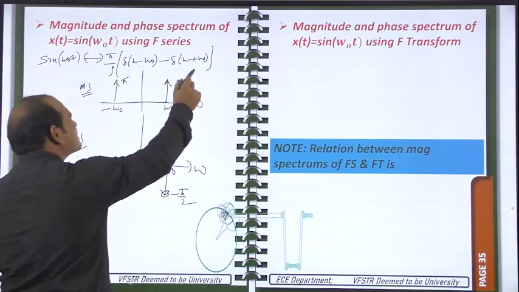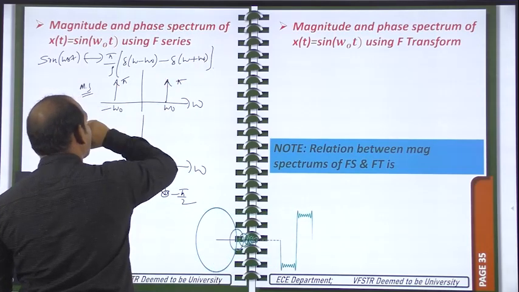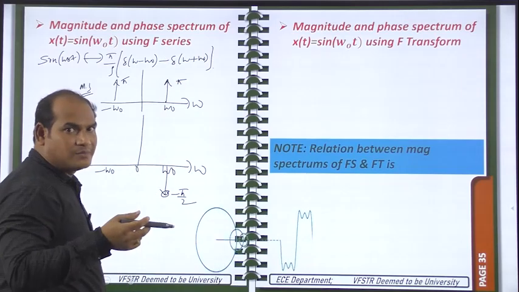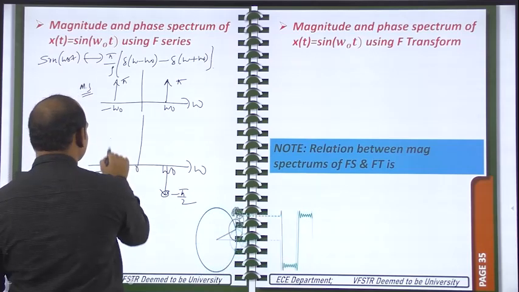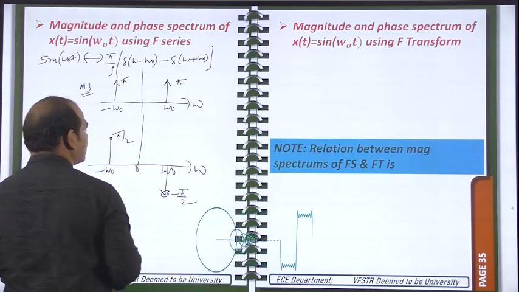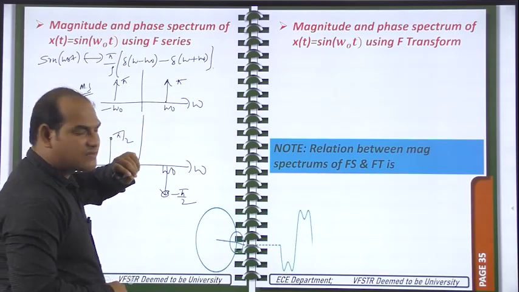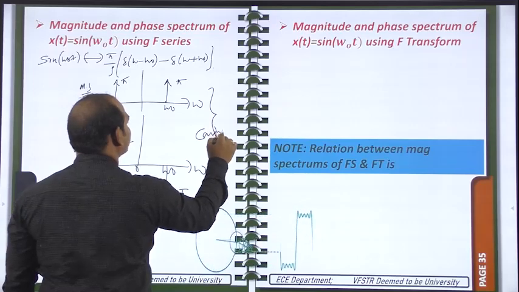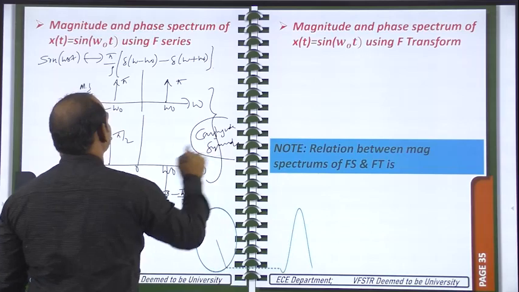And the impulse which is at omega is equal to minus omega naught is having minus 1 by j. Minus 1 means j square, so j square by j means j, and j is nothing but pi by 2 you will get. So phase spectrum is odd function and magnitude spectrum is even function. So we can tell it is allowing the conjugate symmetry.